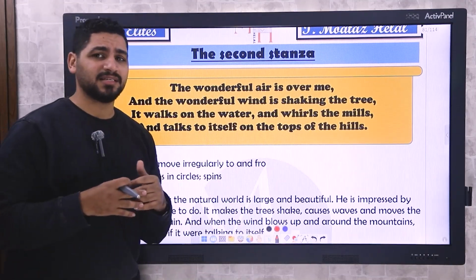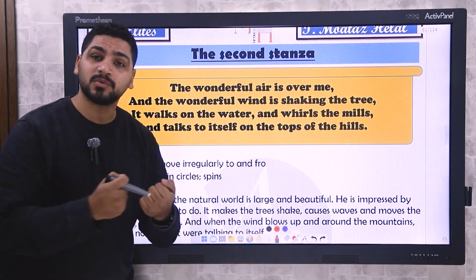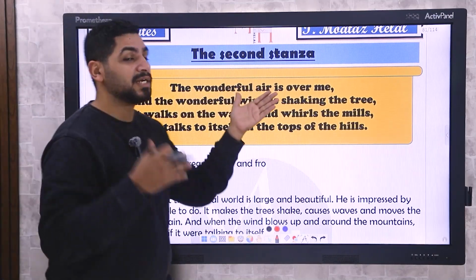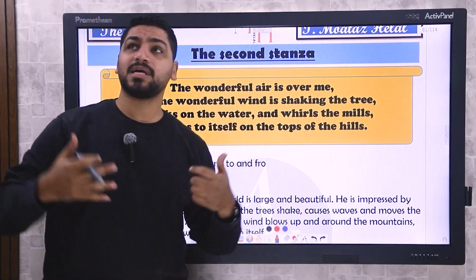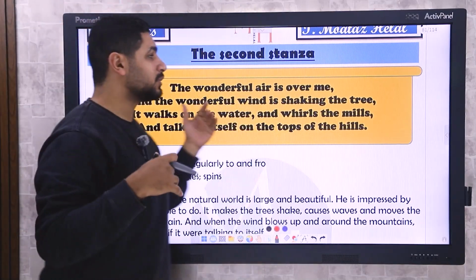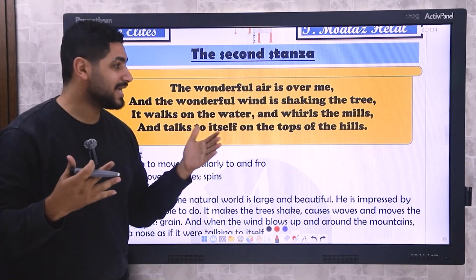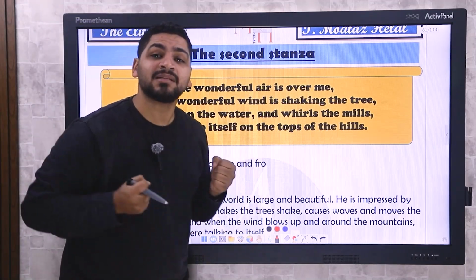Basically, in the second stanza, he's talking about the air, the wind, the moving air, which is the wind. It can make a lot of things. He says in the first line, the wonderful air is over me. The air is above the poet. The poet is walking, and the air is just above him. The wonderful air is over me, and the wonderful wind, the movement of the air, the moving air, is shaking the tree.